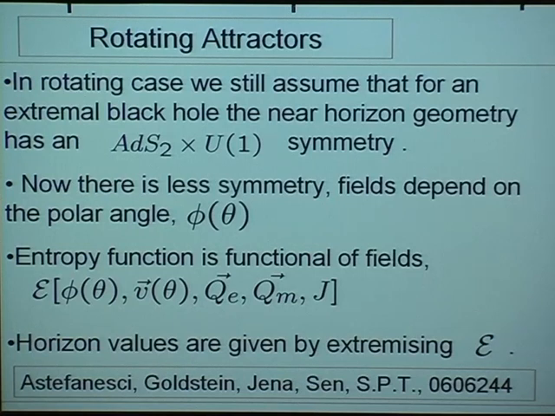One finds one can still formulate an entropy function. Actually, it is now a functional of these functions, a functional of the moduli fields and the metric components, which can also vary with angle, and it depends on the electric and magnetic charges and the angular momentum of the black hole. But again, by extremizing this entropy function, one can obtain the horizon values, or the full functional form now for these fields in terms of the charges carried by the black hole. And again, because the entropy function doesn't depend on any asymptotic data of the moduli, the resulting functional forms are only determined by the charges of the black hole and universal.